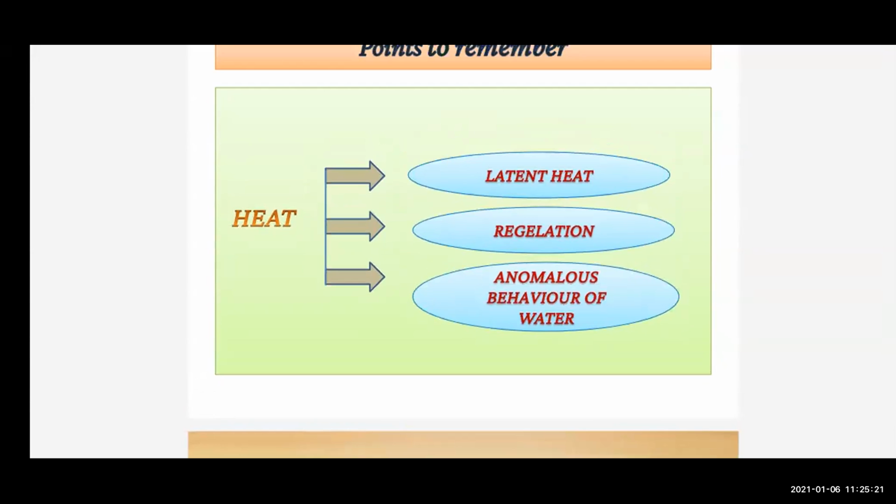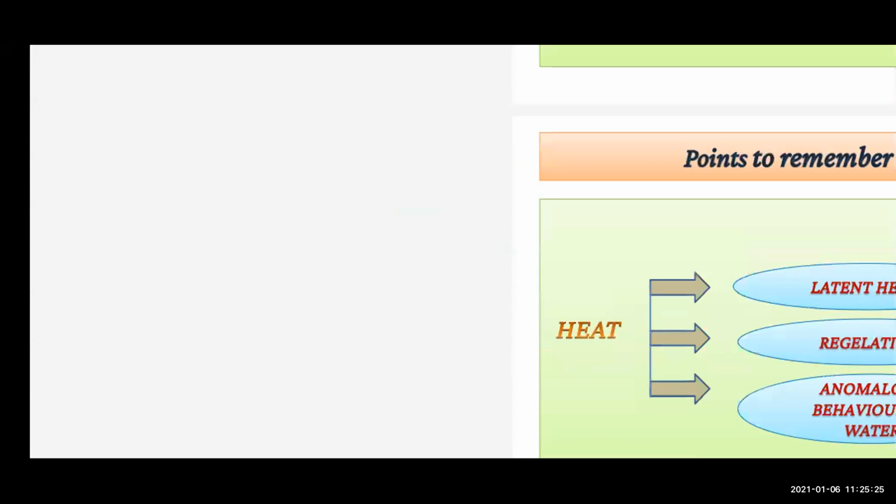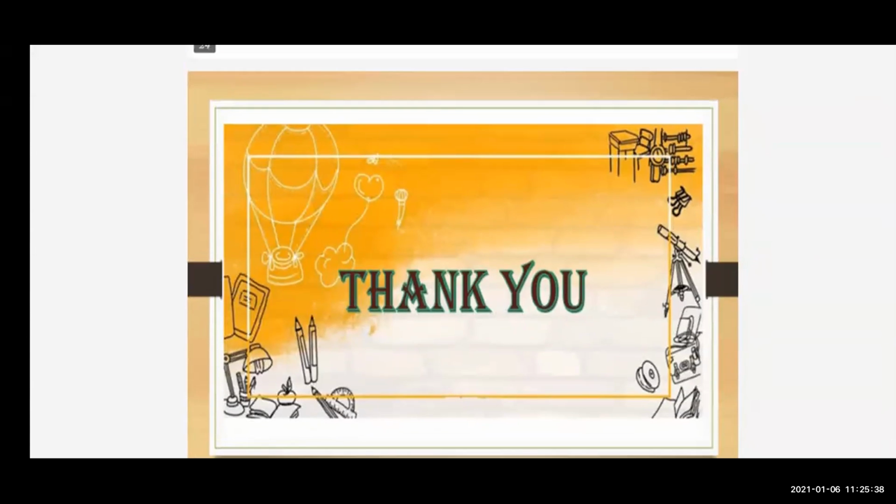So this is about today's session. Next point we are going to study is the anomalous behavior of water using Hope's apparatus. So that point will continue tomorrow. Right, there is one experiment on Hope's apparatus. So before that, whatever points we have seen today, you have to revise and learn all the definitions. We have seen here about 8 to 10 definitions, and we'll see the next point tomorrow, that is Hope's apparatus, study of anomalous behavior of water.